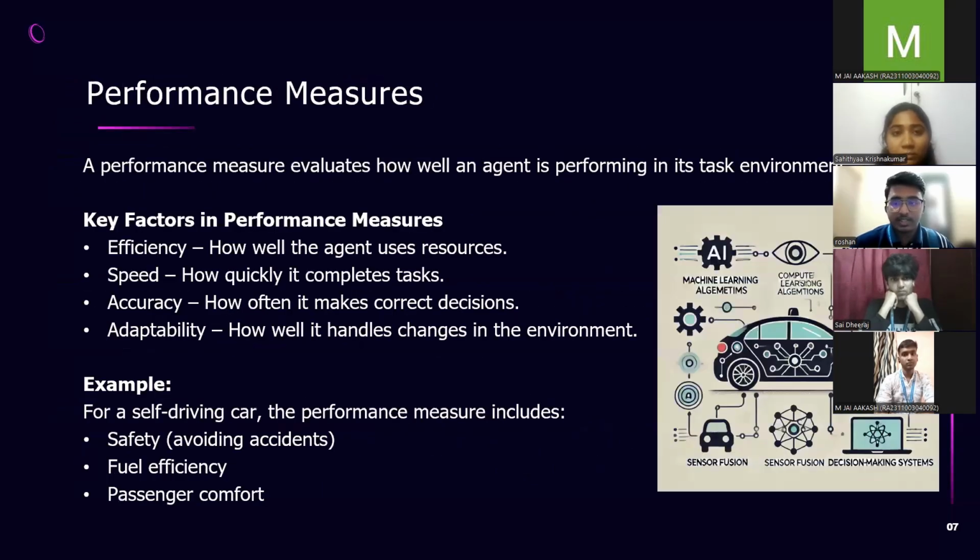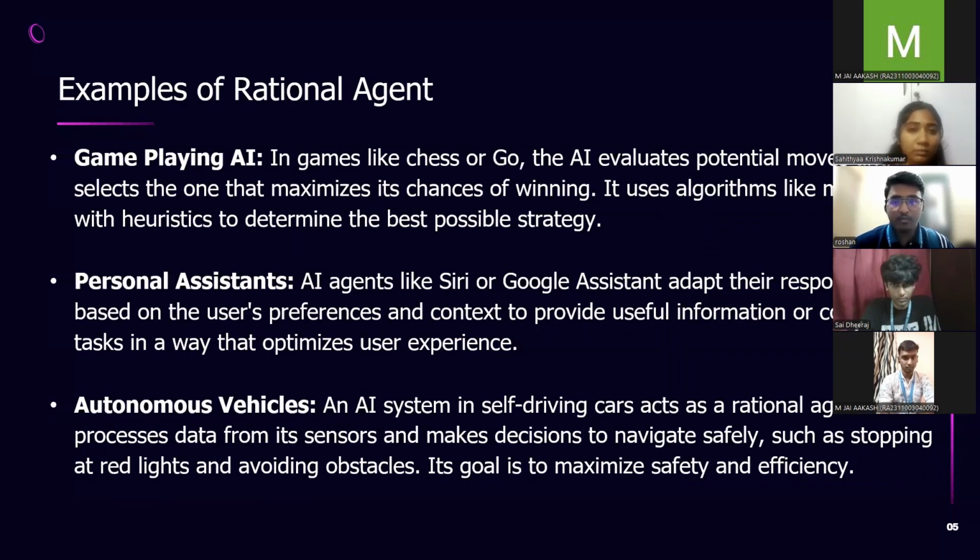In essence, rational agents are designed to make optimal decisions in complex environments, much like how we aim to make the best choices in our life. This principle drives innovation in AI, making our technology more reliable and smarter every day.